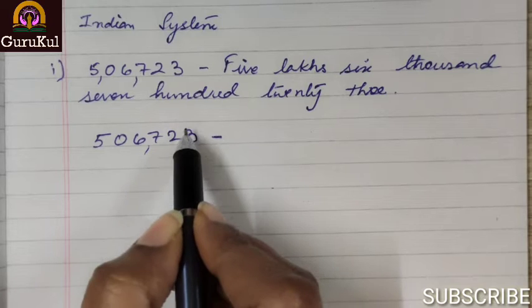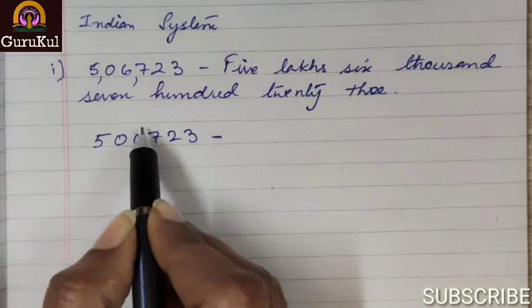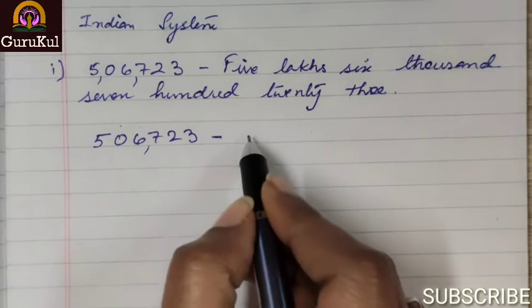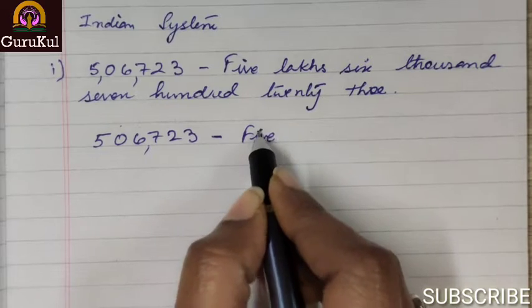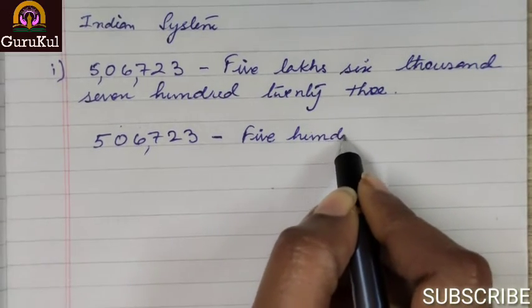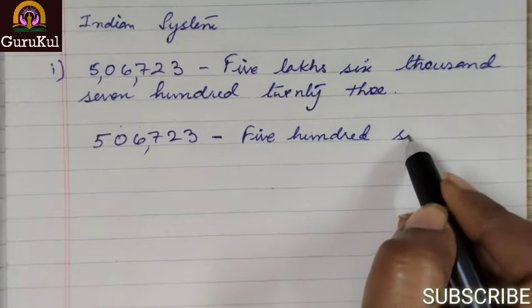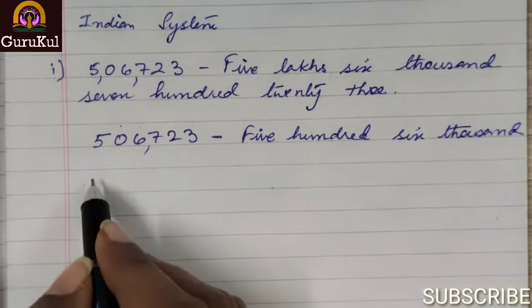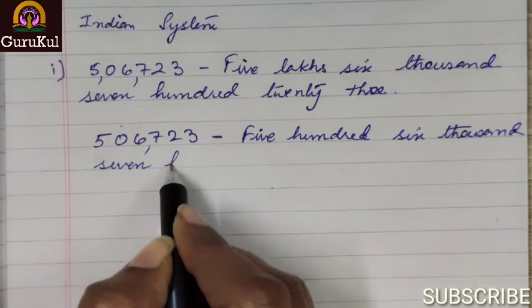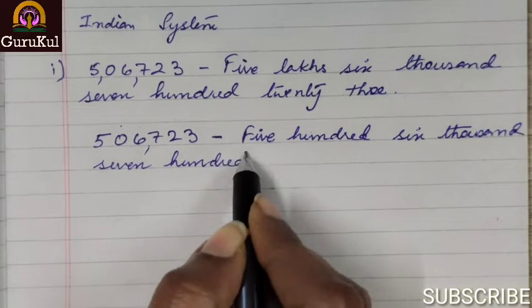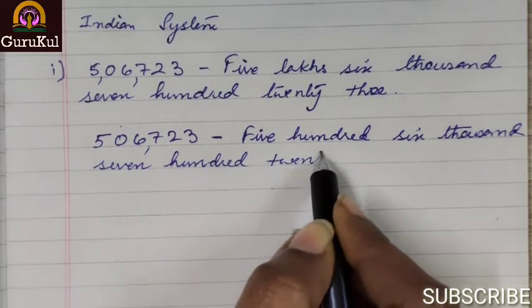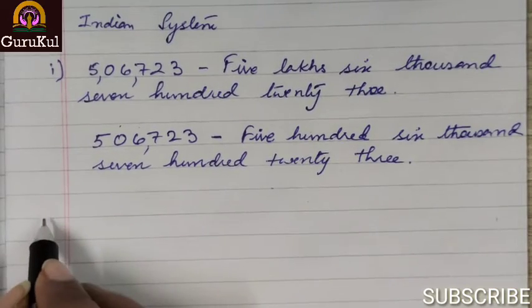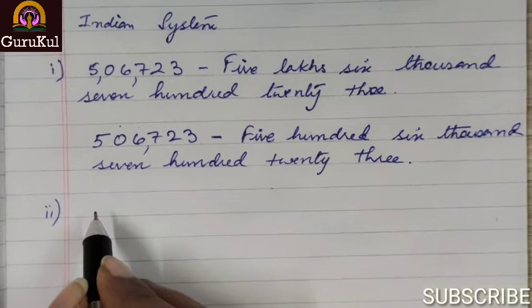This is ones, tens, 100, 1000, 10,000, 100,000. So here we will write 500, 6,000, 723.